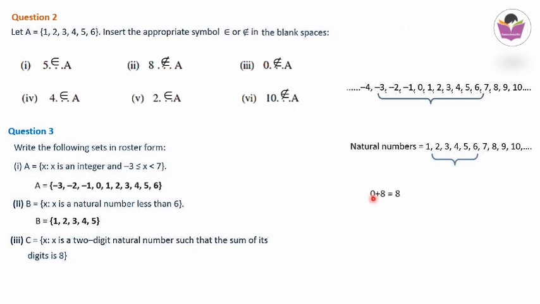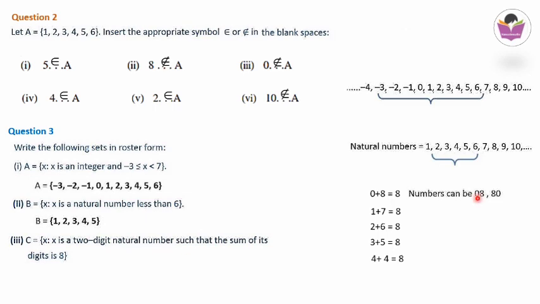First of all, 0 and 8. When we add 0 and 8 we will be getting 8. Next, if you take 1 and 7 and add, you will get 8. Next, if you consider 2 and 6, adding them you will get 8. Next 3, if you take 3 and 5, adding them you will be getting 8. And 4, if you take 4 and 4, adding them you will be getting 8.